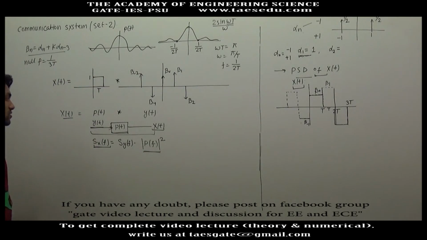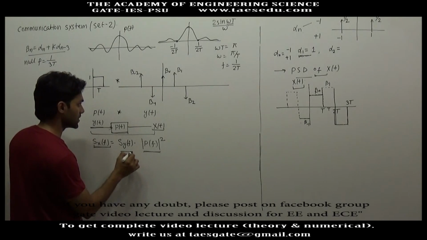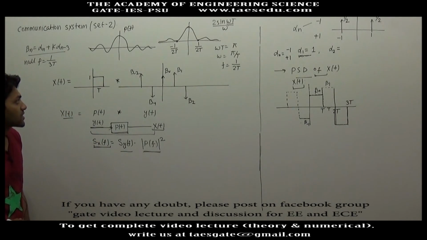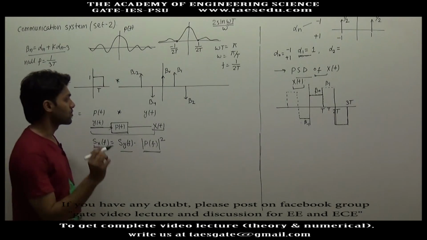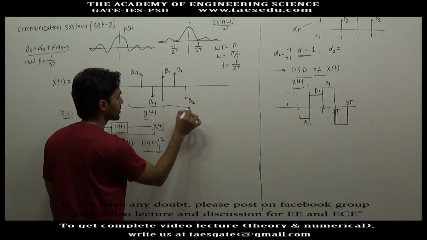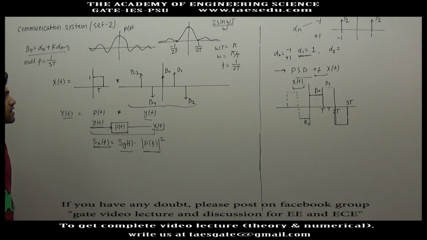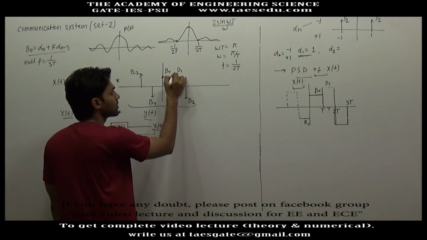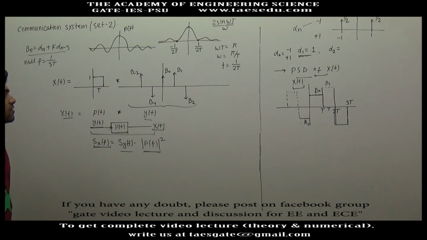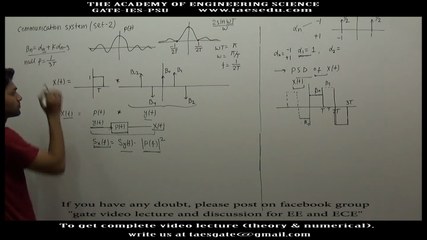The main task is to find the power spectral density of yt. Sy(f) is nothing but the power spectral density of yt, and what we have assumed is that yt is a sequence of impulses whose strength is a random variable which depends upon the value of beta, and again beta is dependent on alpha.